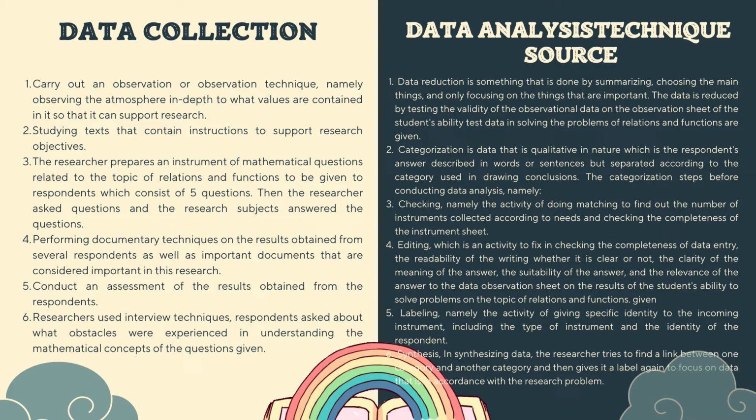First, carry out an observation technique, namely observing the atmosphere in depth to see what values are contained in it so that it can support the research. Second, study texts that contain instructions to support the research objective. Third, the researcher prepares an instrument of mathematical questions related to the topic of relation and function to be given to respondents, which consists of 5 questions.